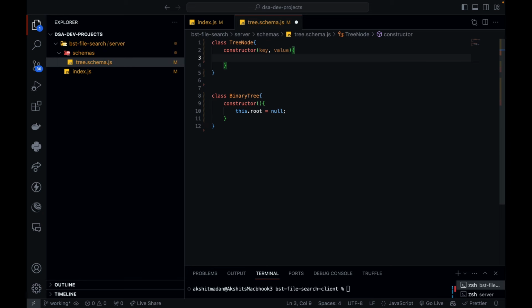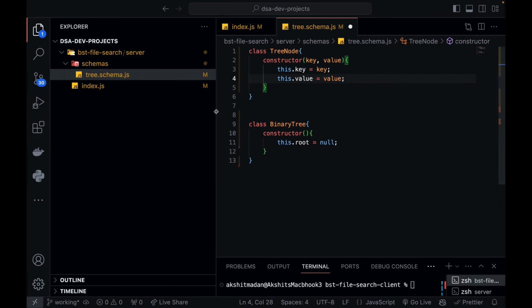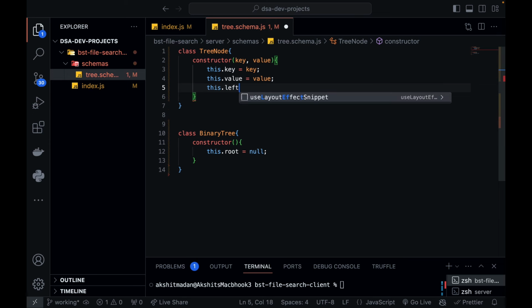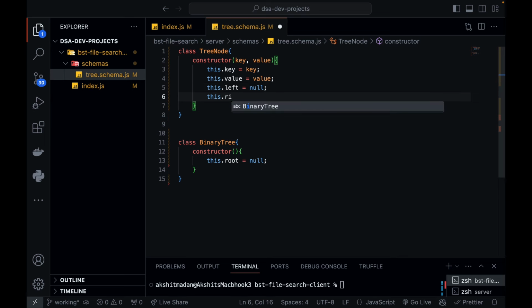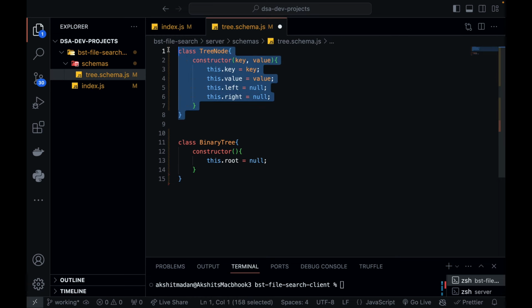Inside this constructor, I need to initialize some of my values. So this.key will be the key that I've got as the parameter, then this.value will be the value which I've got as a parameter. I hope the font size is clearly visible. Then this.left will be null, because whenever I define a node initially, it will not have any left child or any right child. So this.right is equal to null. So this is my node class.